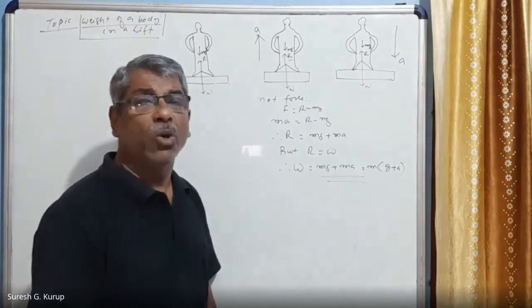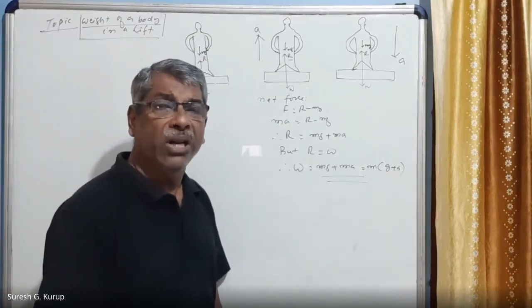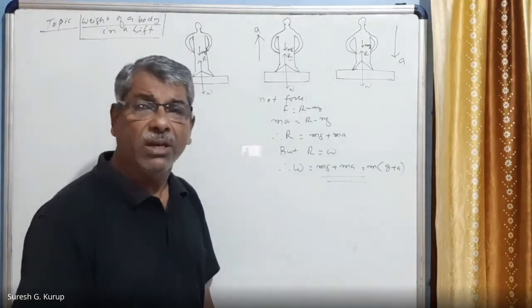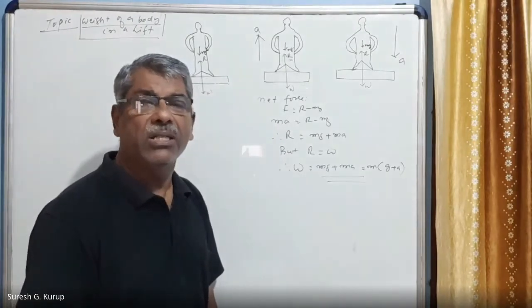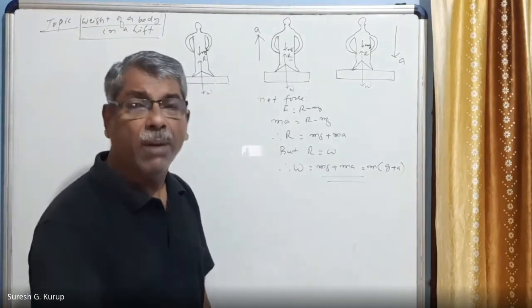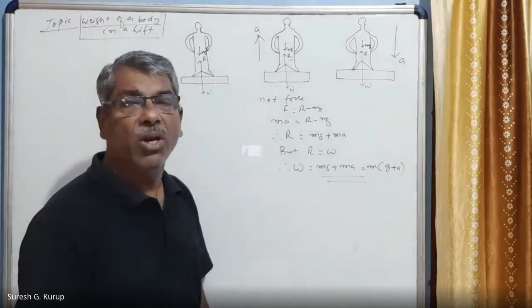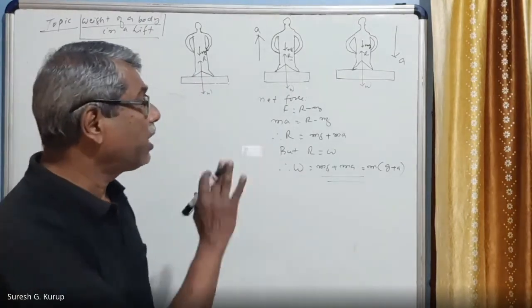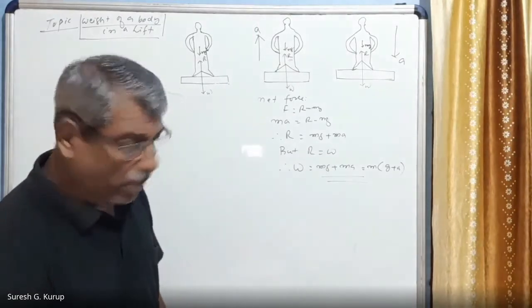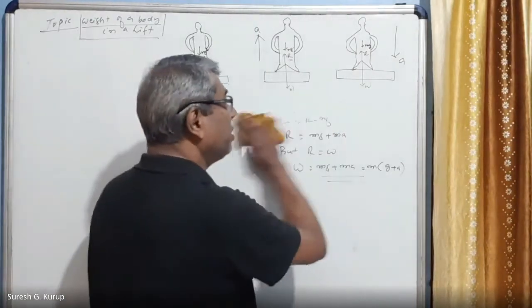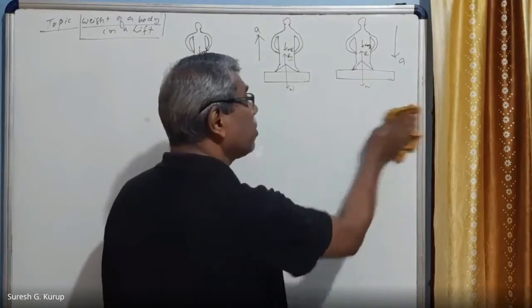Then the total weight of the person on the lift, which is moving with an acceleration A upwards, is given by mg plus ma. That is equal to m into (g plus a). This is the second condition. Now I am going to explain the third condition. What is the third condition? The third condition is quite different.